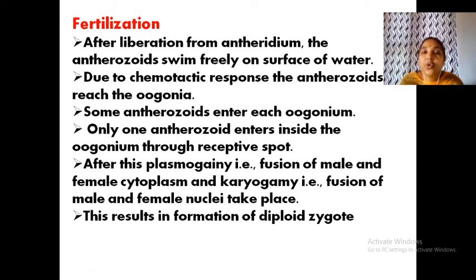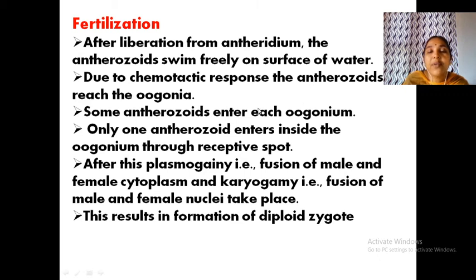Some signals given by the cells attract the androzoids and they reach the oogonia. Then androzoids enter inside the oogonia. Many androzoids enter, but remember the oogonium has a single egg only, and they enter the cell through the receptive spot.